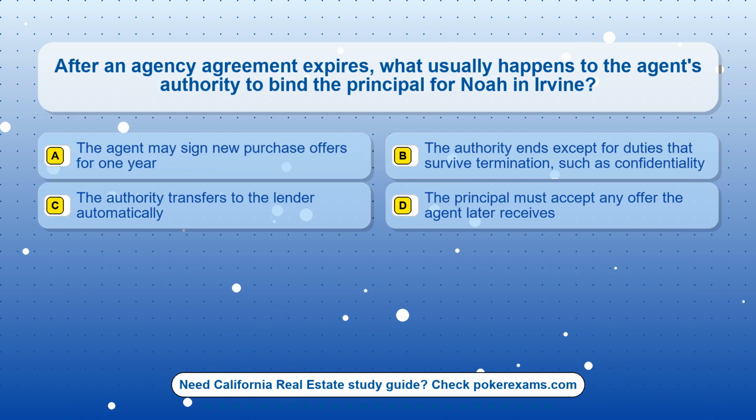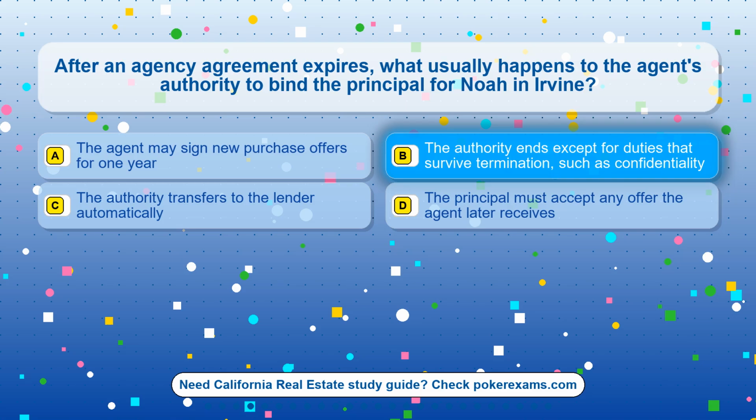Question 3. After an agency agreement expires, what usually happens to the agent's authority to bind the principal for Noah in Irvine? Option A. The agent may sign new purchase offers for 1 year. Option B. The authority ends except for duties that survive termination, such as confidentiality. Option C. The authority transfers to the lender automatically. Option D. The principal must accept any offer the agent later receives.